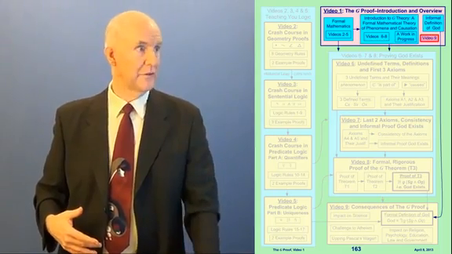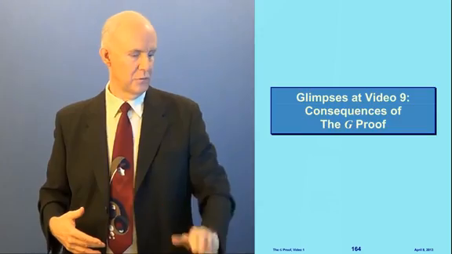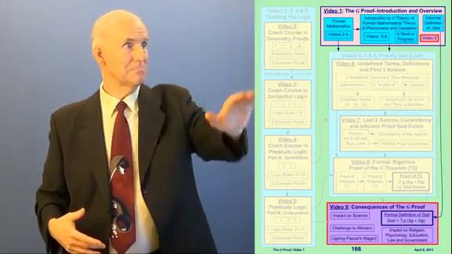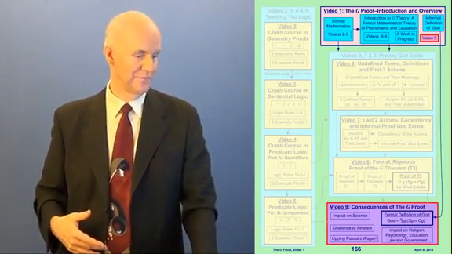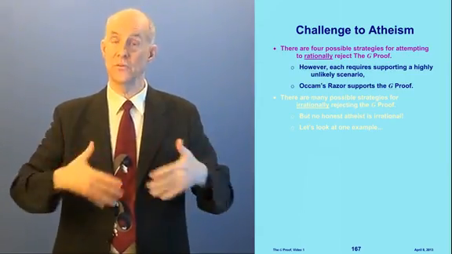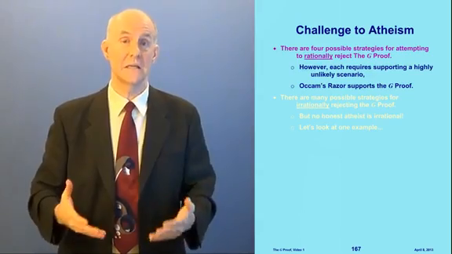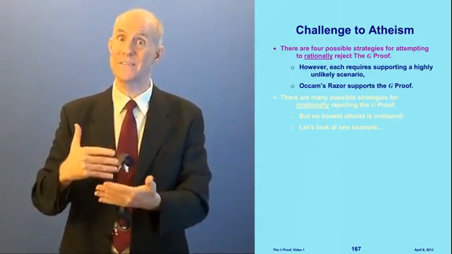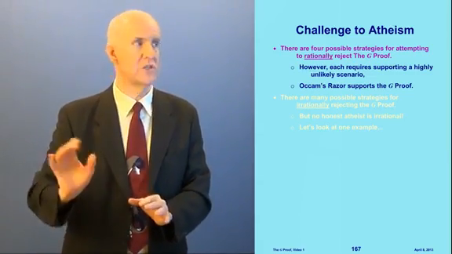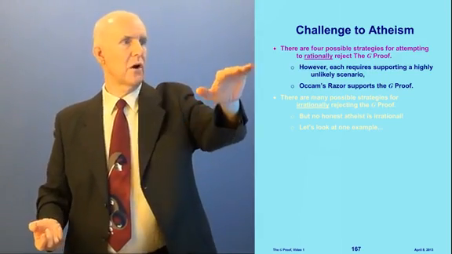There's only one thing left to do here, and that's to take a glimpse at video 9. So, consequences of the proof. Here we are at the bottom of our outline. We're almost done. So we're going to look now at video 9. One of the things we'll do in video 9 is present a challenge to atheism. You know, this is not going to be happy news for someone who wants to believe there is no God. And they may try to find ways to reject the G-proof. Well, they can either do it rationally or irrationally. We're going to talk about the rational.